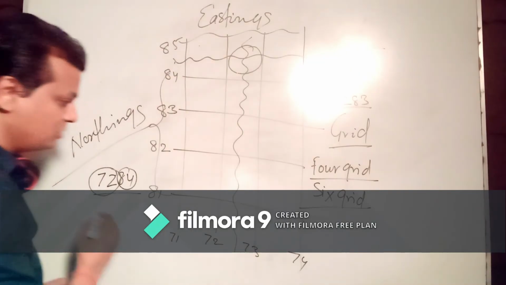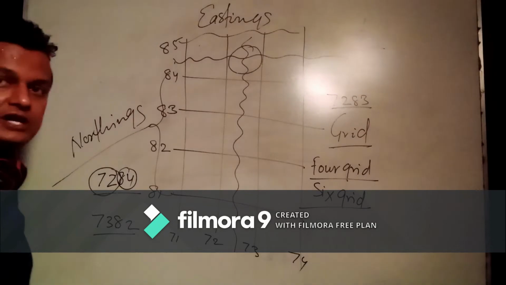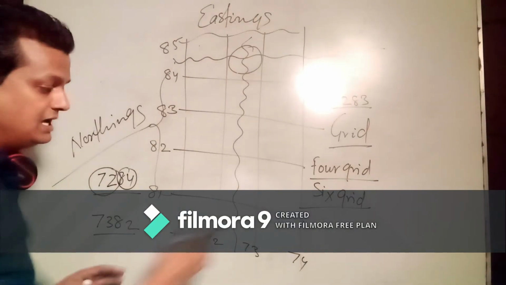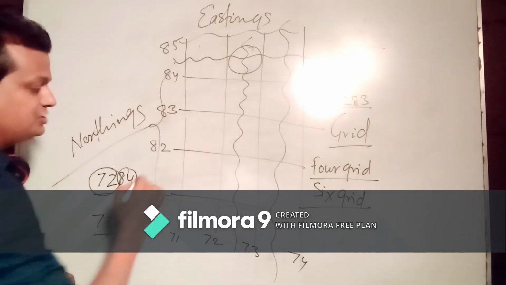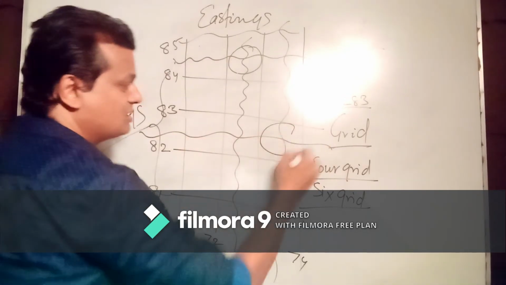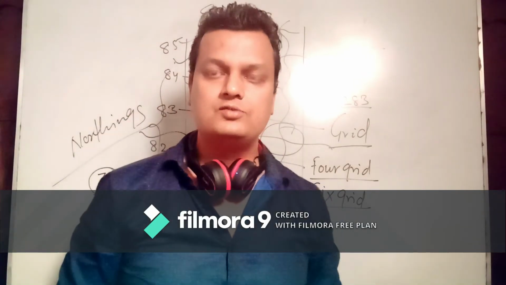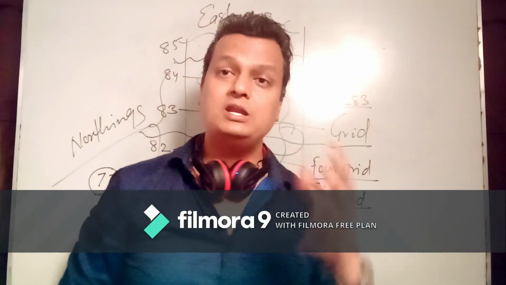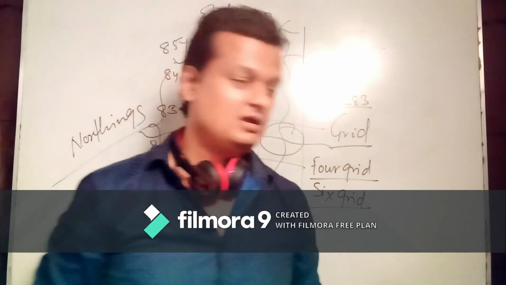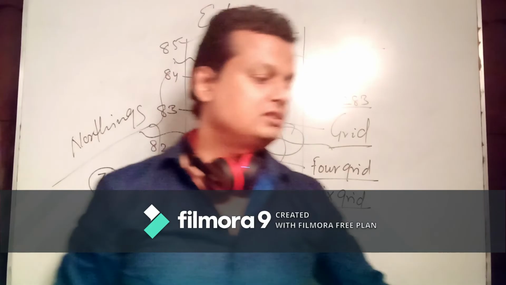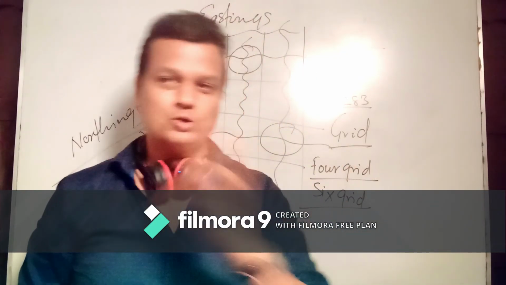Just like that, if I am talking about 73, 82, you can easily find out which house I am talking about. I am talking about this complete 73 and next 82. It means here I am talking about this house. This is how we can locate the 4-grid. And 15-20 questions can be asked from this 4-grid system. Keep this data in your mind, then we are going to find out the 6-grid system and how to locate it.